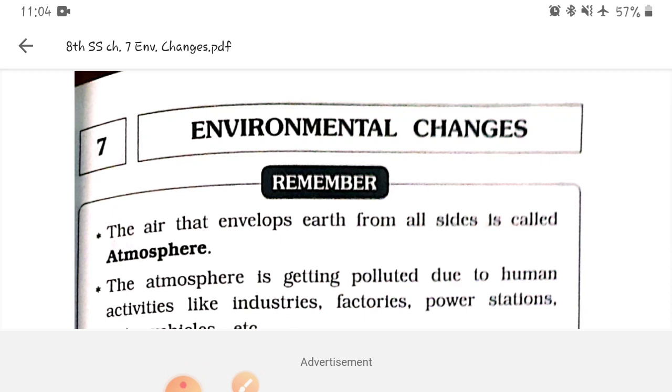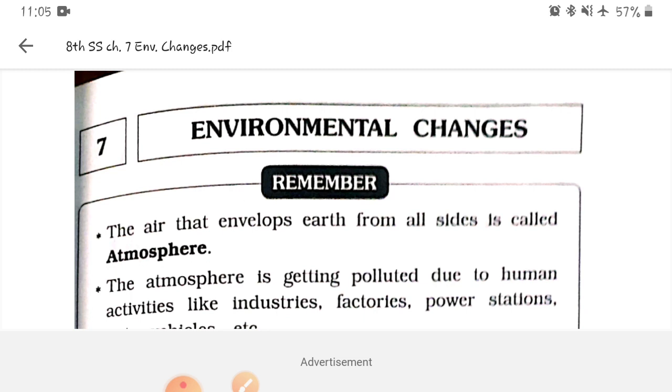By the heading we can come to know that the changes that occur in environment that we have experienced during the last few years, that the heat is increasing, the rainfall is uneven, and the winter has become extreme. So let us see in this lesson